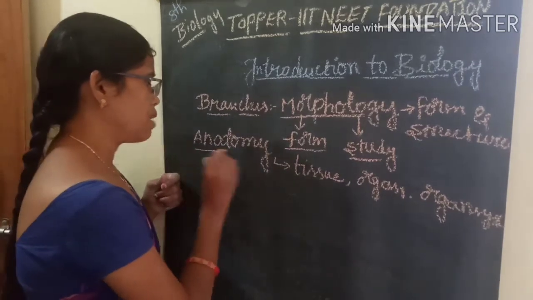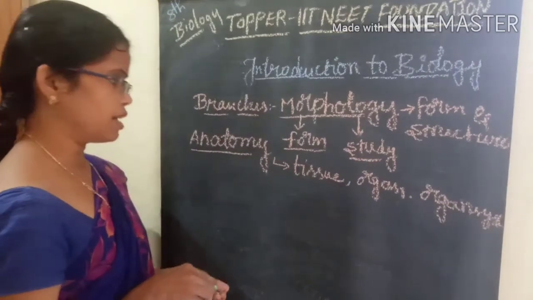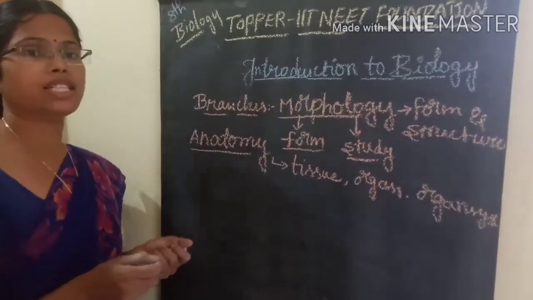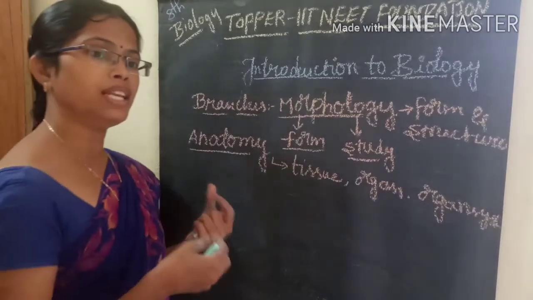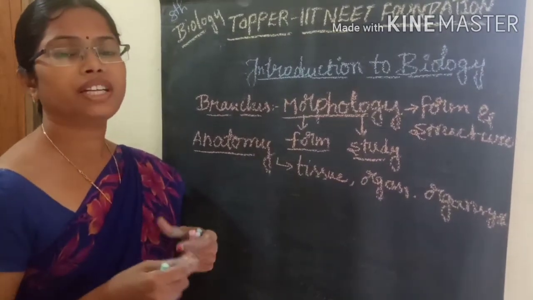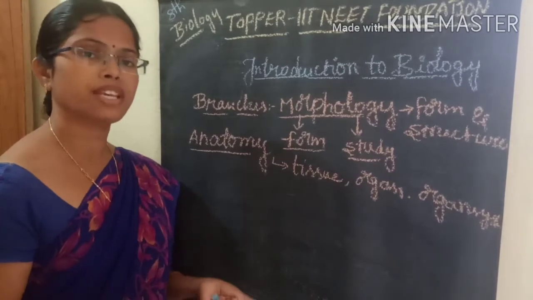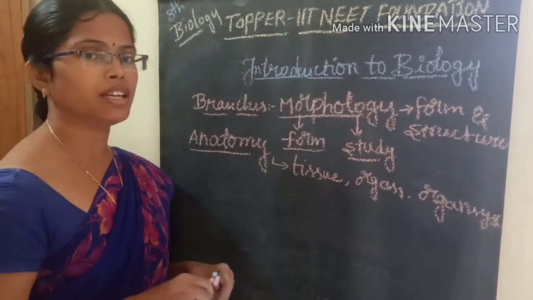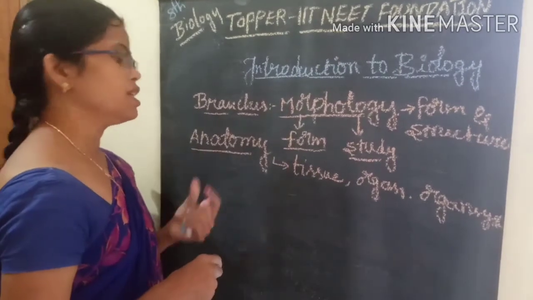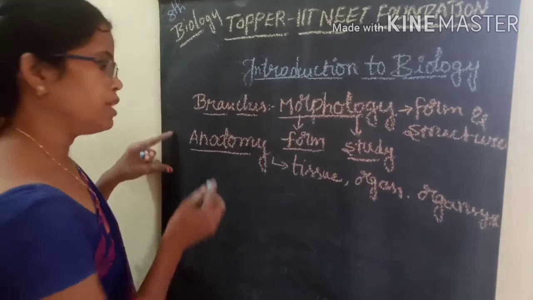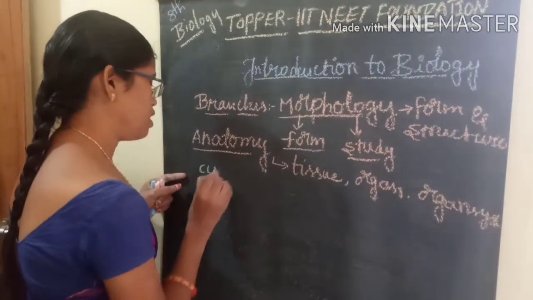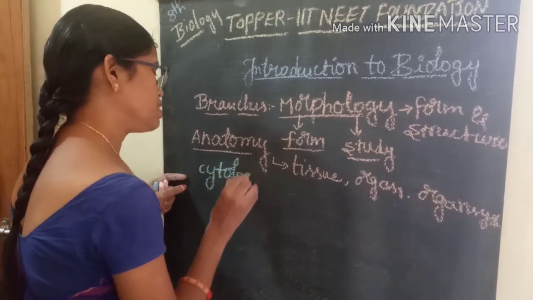These all come under anatomy. So the branch which studies the different tissues and tissue systems present inside the organism comes under anatomy.